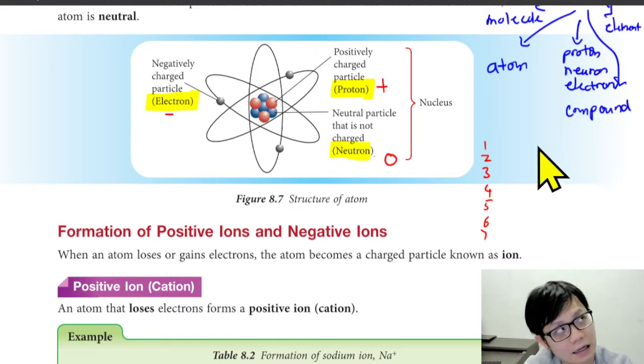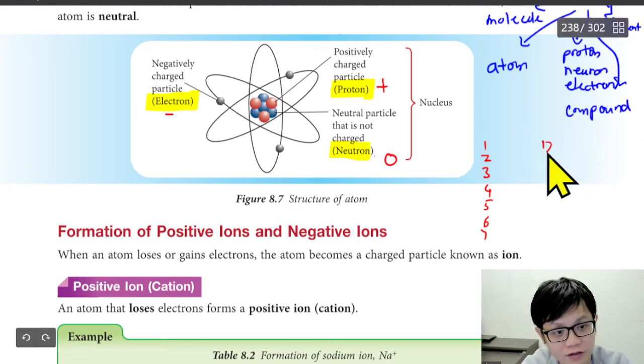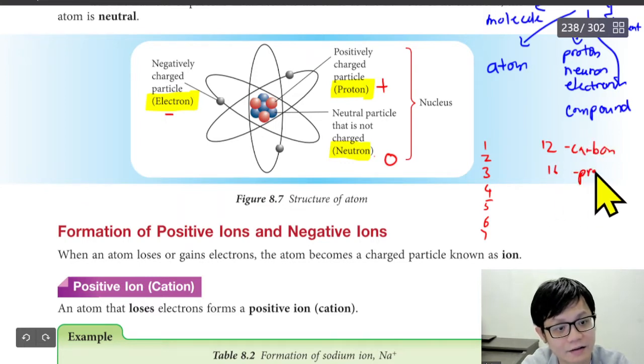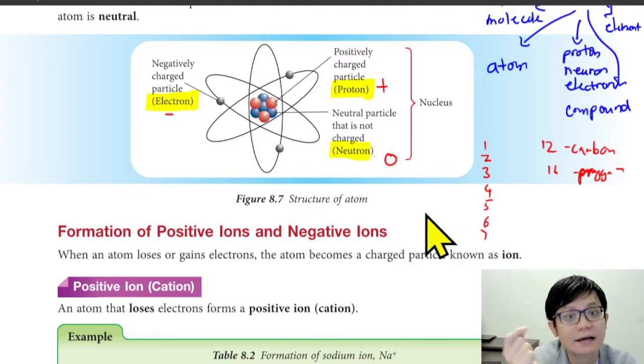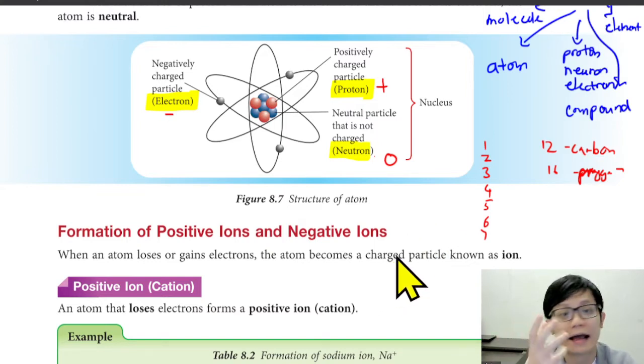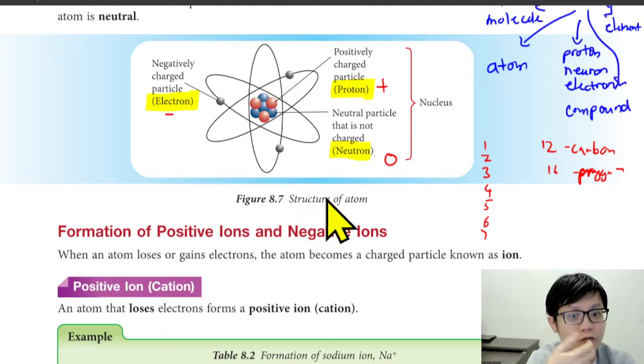For example, 12 proton is carbon. I think oxygen is 16 proton, something like that. So by different number of proton, we determine the element of the thing.